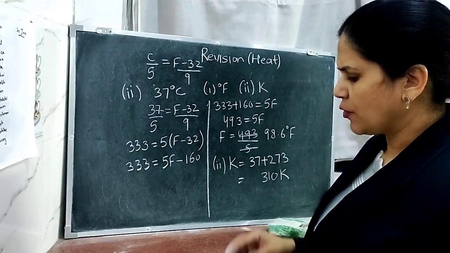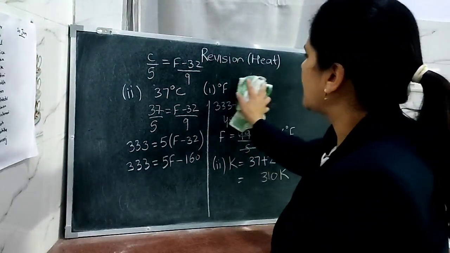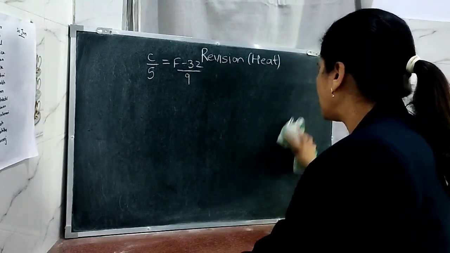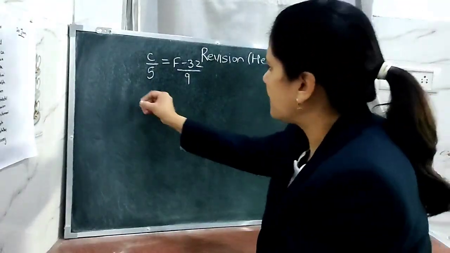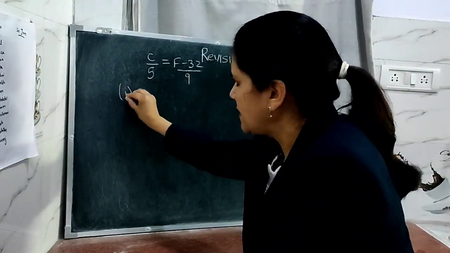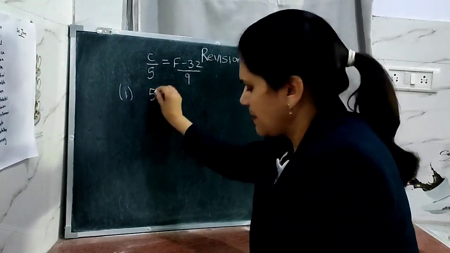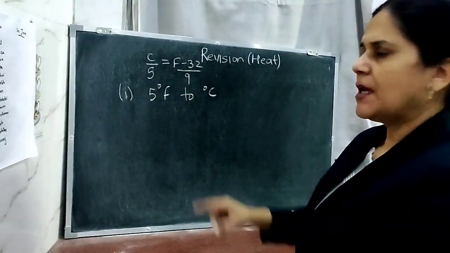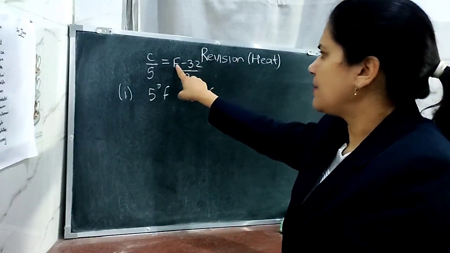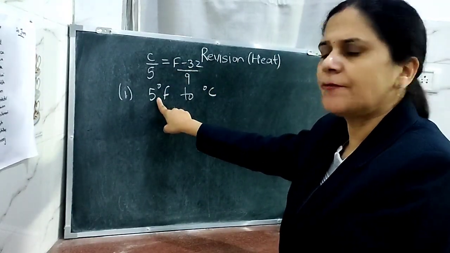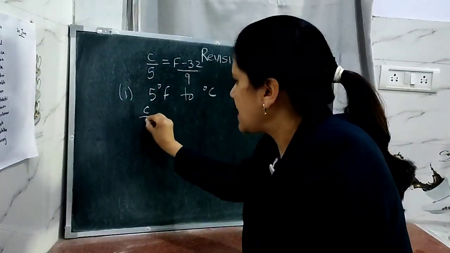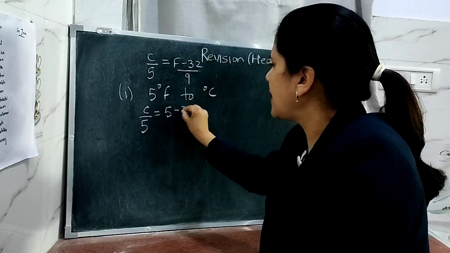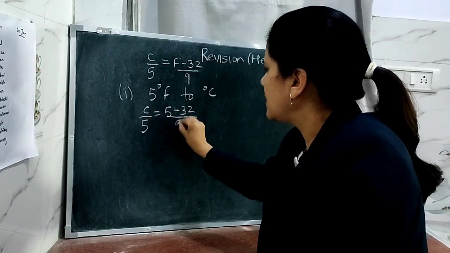Now let us do one more question in which the Fahrenheit scale has to be changed into degrees Celsius. Same formula you have to use here. What is the difference here? Let me take one example. It is given: convert 5 degrees Fahrenheit to degrees Celsius. Make use of the same formula. In place of F, now you write 5. C/5 = (5 - 32)/9.